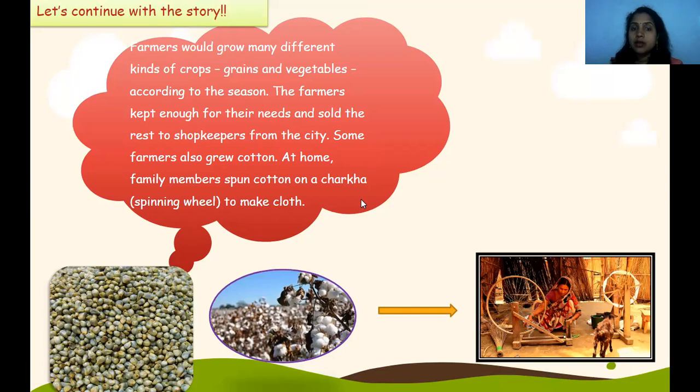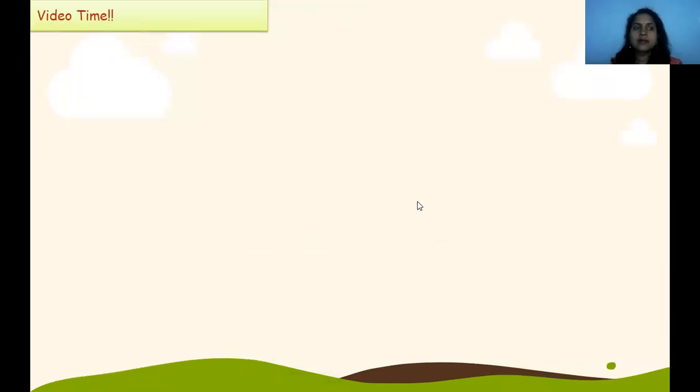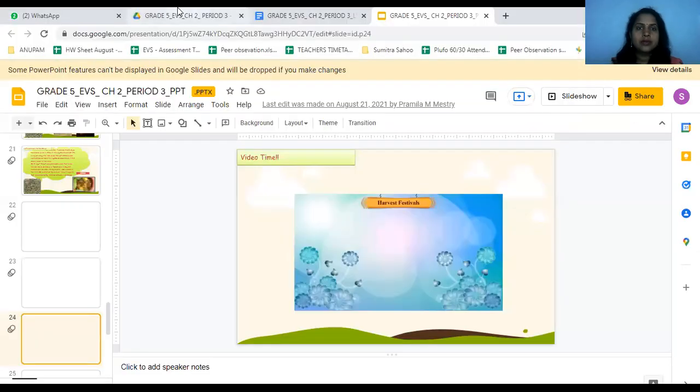So from where do we get cotton fiber? This is the cotton plant. From here we can get the cotton fiber. And this is cotton spun using the charkha. This is charkha. This is video time. Now let us watch the video.